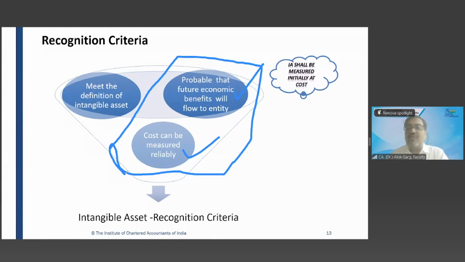No, sir. No, madam. So no difference. So that is why, to create a difference in the recognition criteria under Ind AS 16 and Ind AS 38, one more criteria has been added. And what is that criteria?